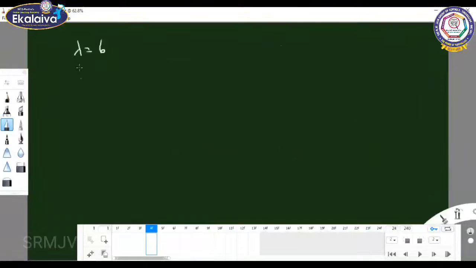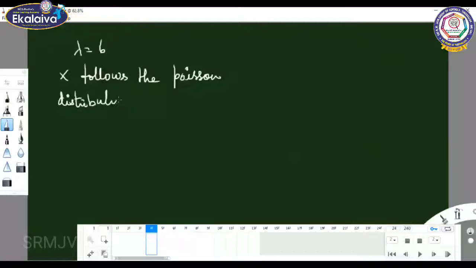So x follows the Poisson distribution. What is the formula for the Poisson distribution? P of x equal to e power minus lambda, lambda power x by x factorial, where x can take the values 0, 1, 2, etc. up to n. See, no defective. No defective means x equal to 0.